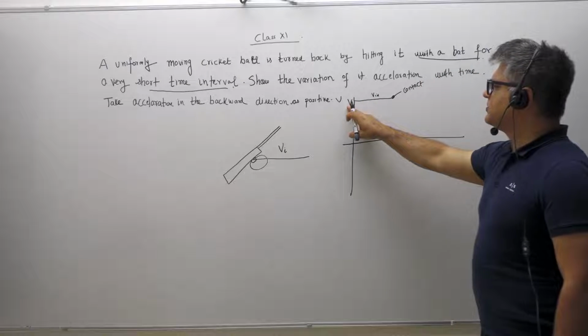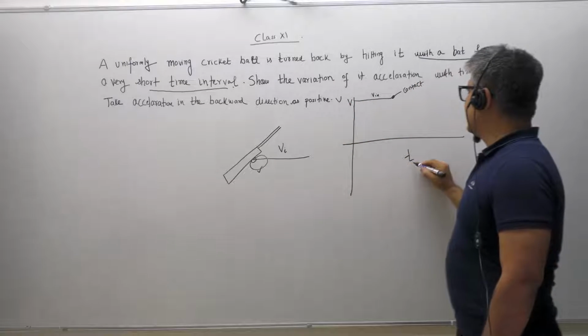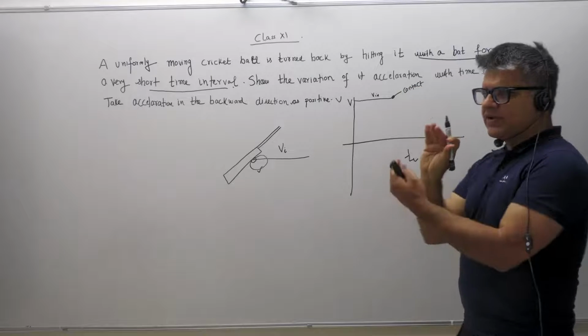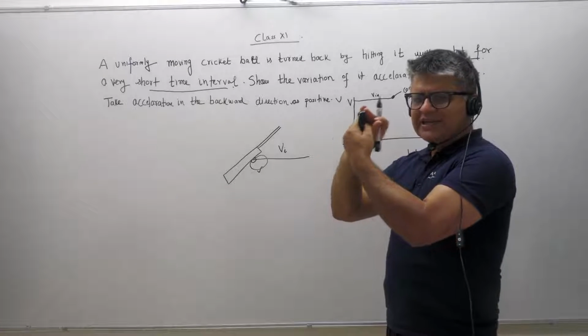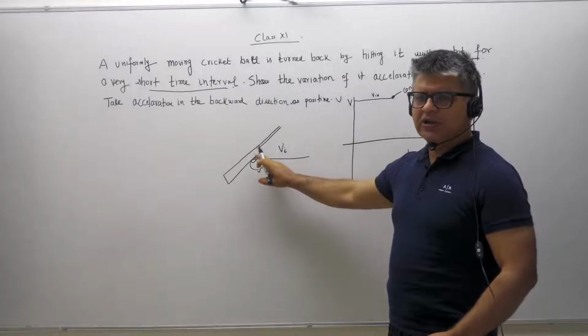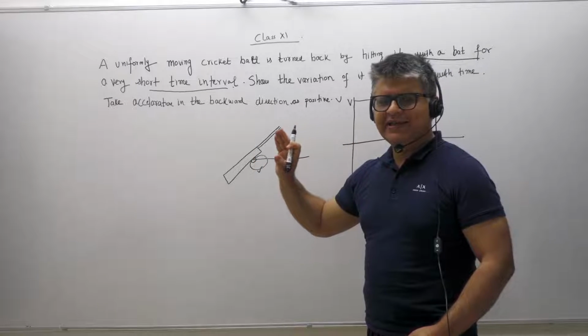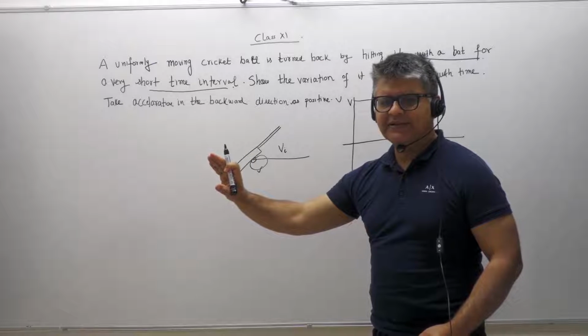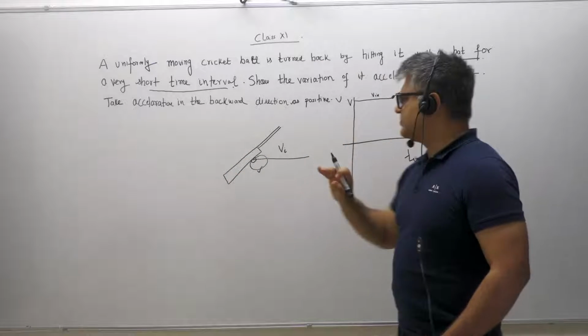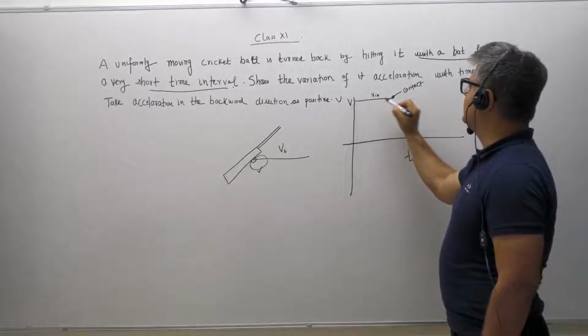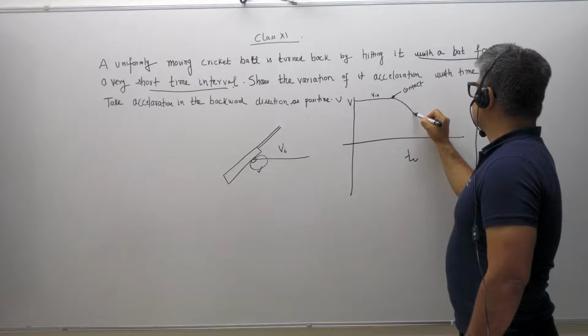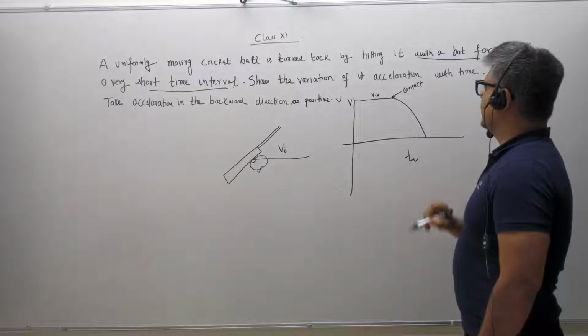So I'm drawing the velocity of the ball against time. And now, because of the compression, both bat and the ball are in touch with each other. The ball is gradually compressing inside the bat and losing velocity. So the velocity of the ball is going down.